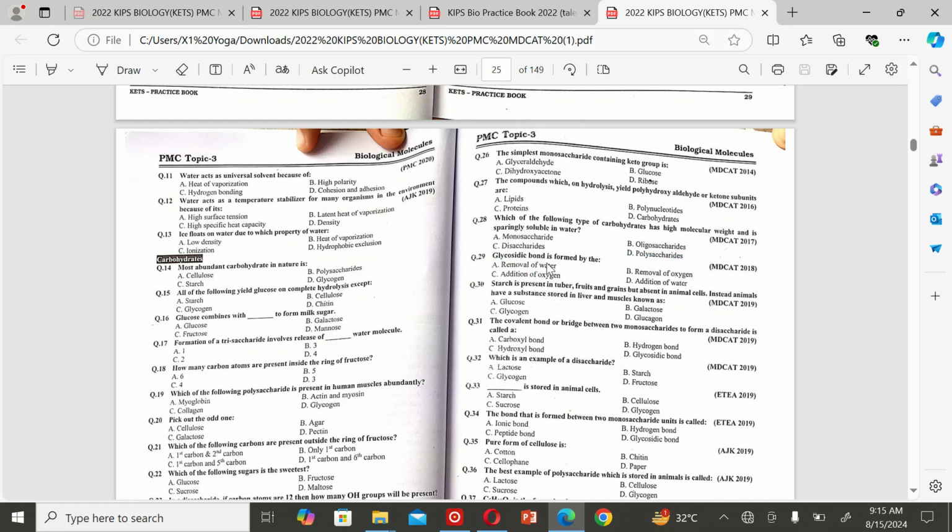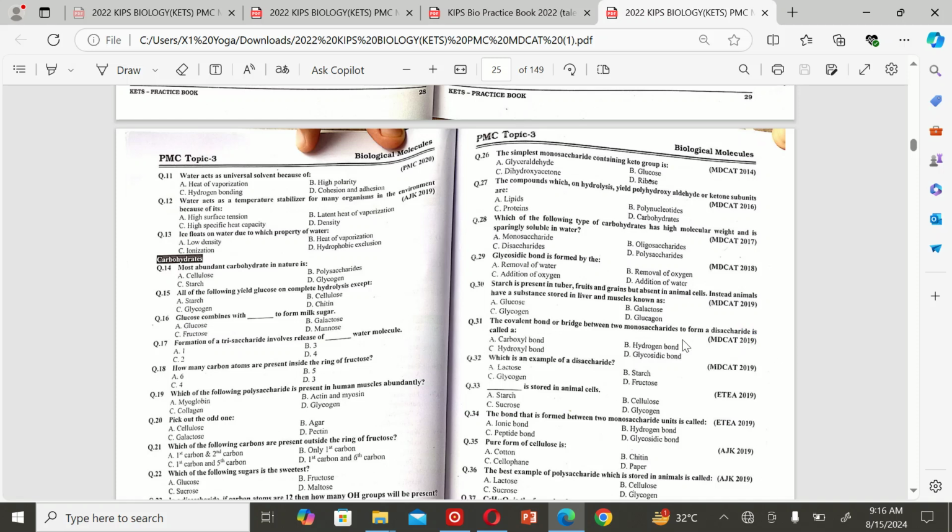The next MCQ is: glycosidic bond is formed by the A removal of water, B removal of oxygen, C addition of oxygen, and D addition of water. So the correct option is A removal of water. The next MCQ is: starch is present in tuber, fruit, and grains but absent in animal cell. Instead, animals have a substance stored in liver and muscles known as A glucose, B galactose, C glycogen, and D glucagon. So the correct option is C glycogen.